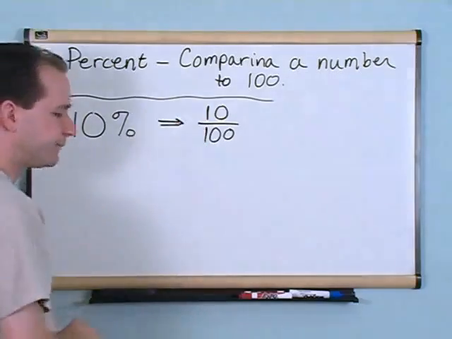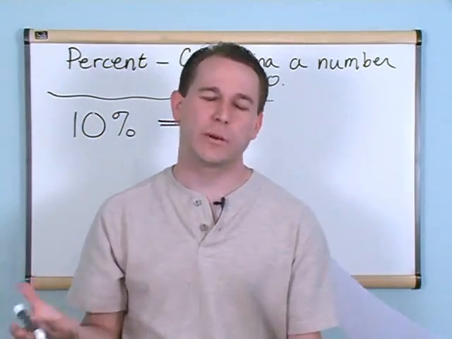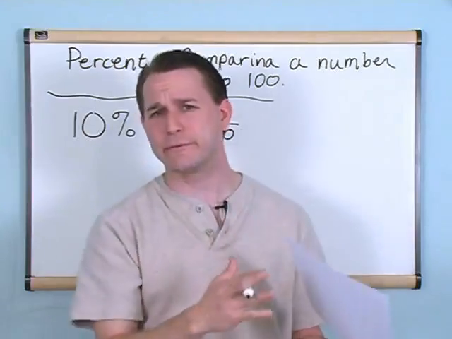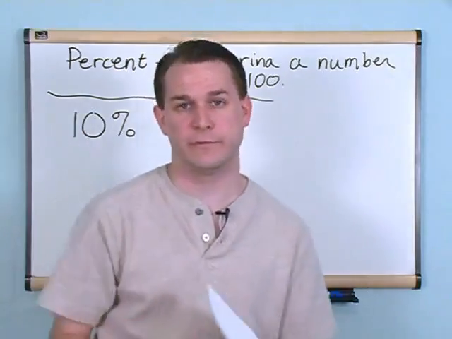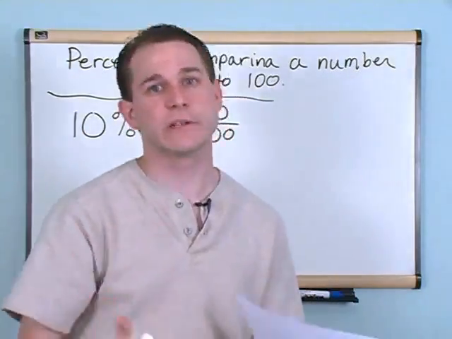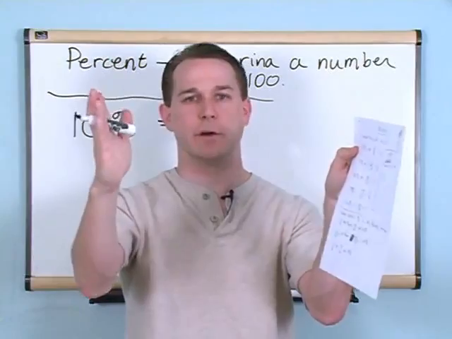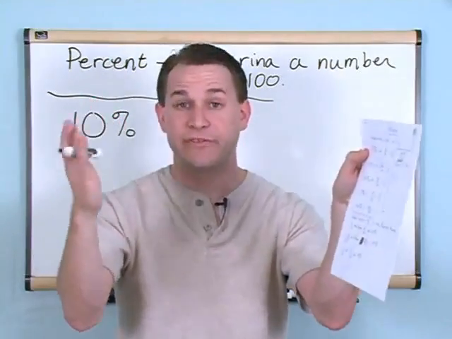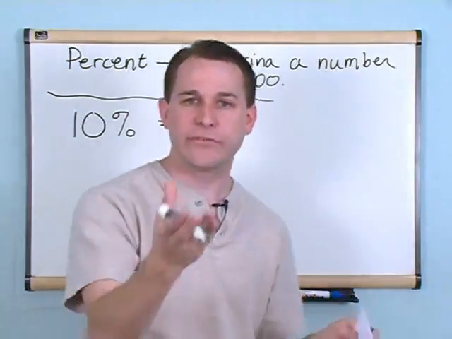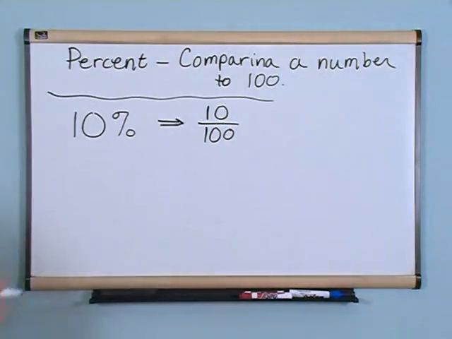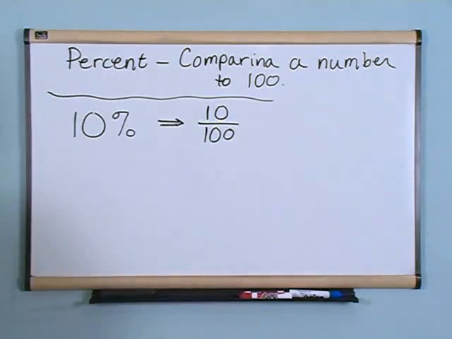10 compared to 100. Now if you just think about it in your head here, the number 10 isn't too close to 100. 10 is pretty far away from 100. 50 is much closer to 100. 75 is even closer to 100. 99 is really, really close to 100. So all you're doing is you have this sliding scale here. Here's 0 and here's 100. And when you express a percent, you're just figuring out where in the middle you are with respect to 100. And we'll see why that's useful here in a minute. But for now, we're going to write this as a fraction, 10 compared to 100.